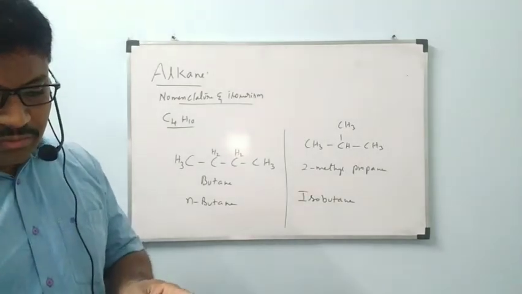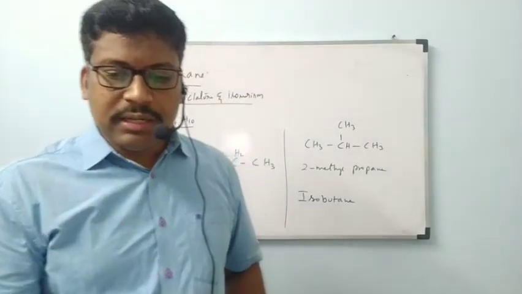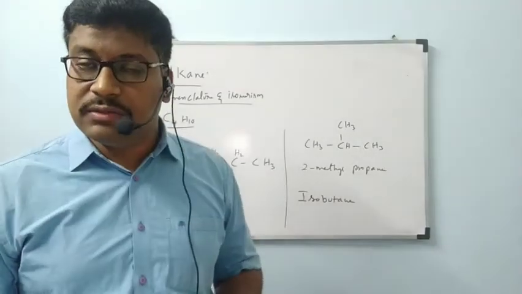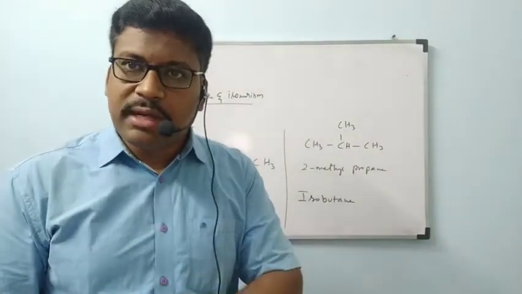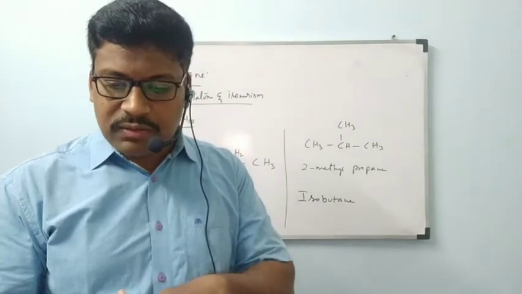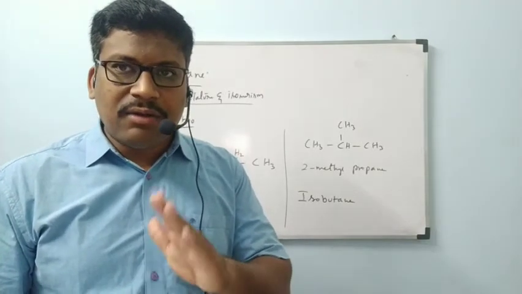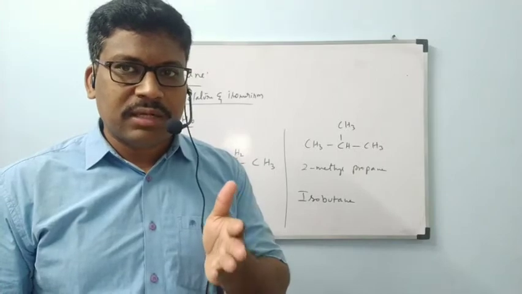Now butane, boiling point 273 Kelvin. 2-methyl propane, isobutane, boiling point 261 Kelvin. You will be clear with these boiling points slowly when we study physical properties. Now we will go with the next possibility, pentane. With pentane, how many structures can we write in chain isomerism? That one we are going to see now.